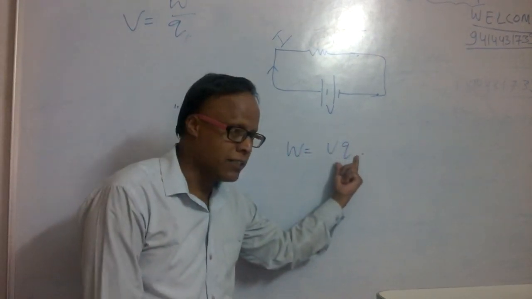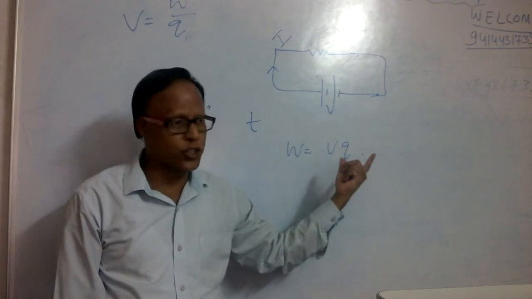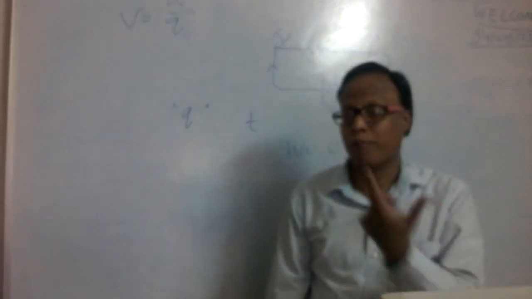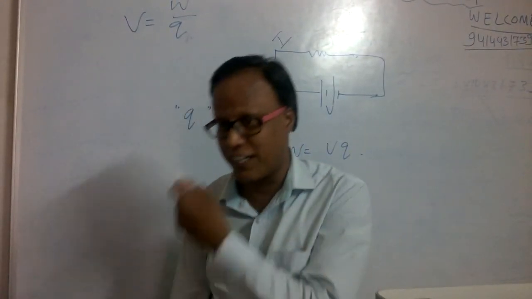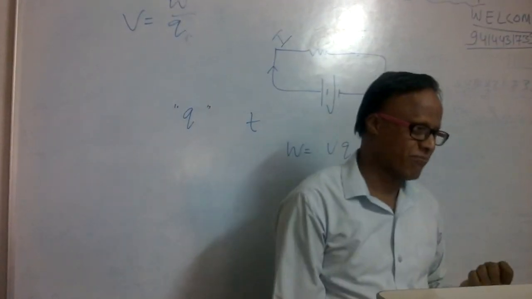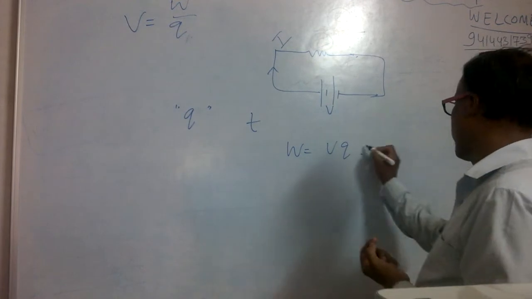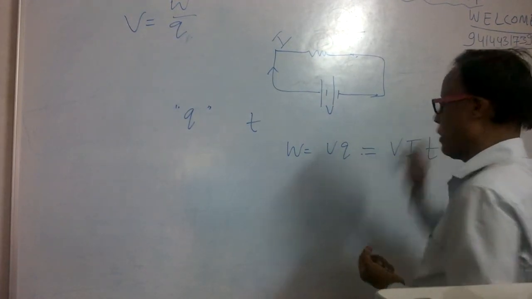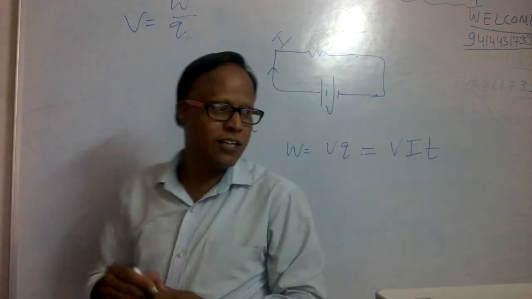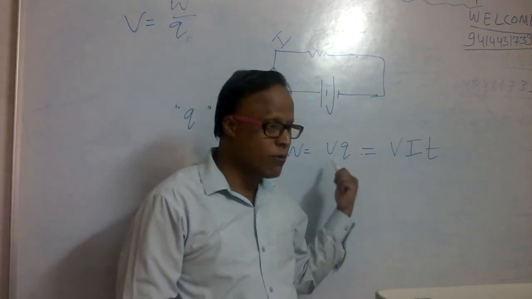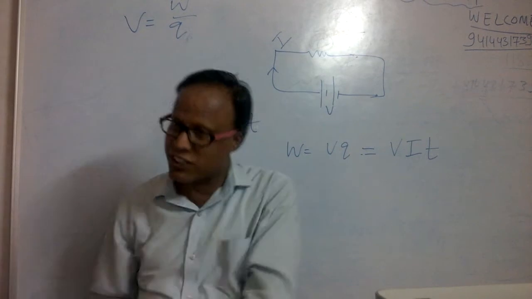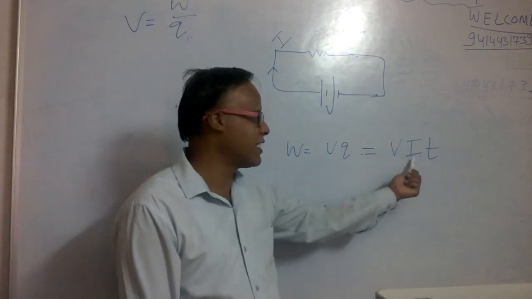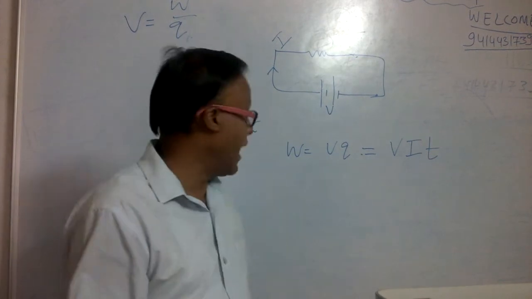And by the definition of electric current, Q is equal to IT. Electric current I is Q by T, so Q is equal to I T by the definition of charge.